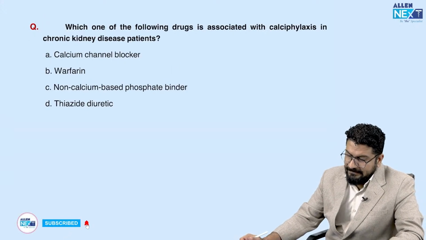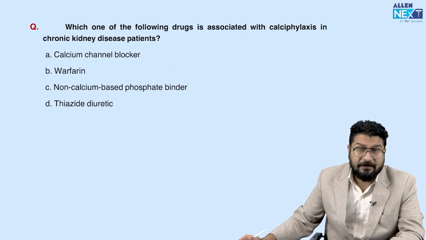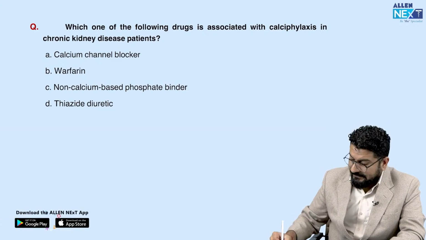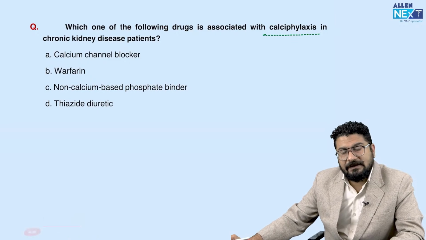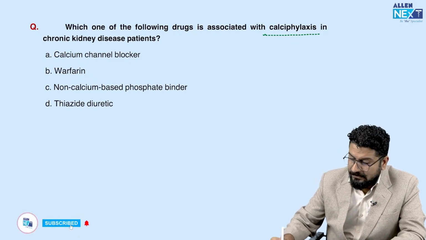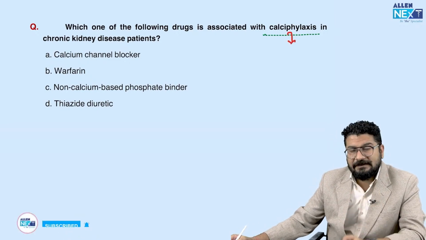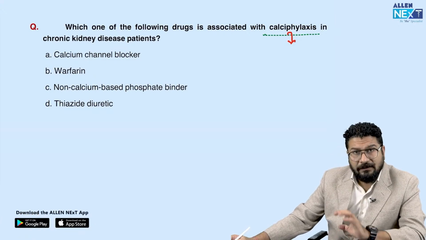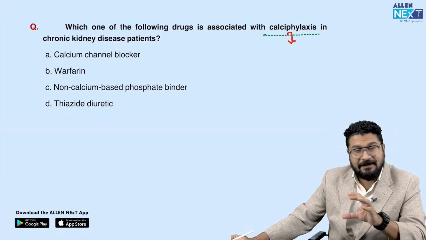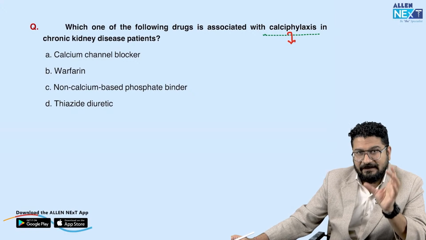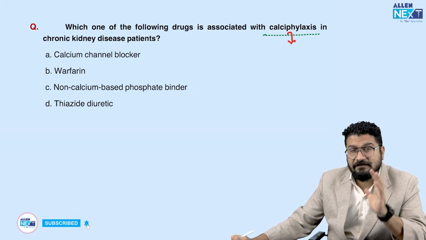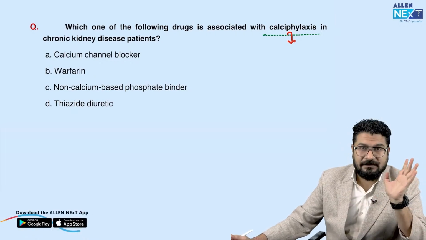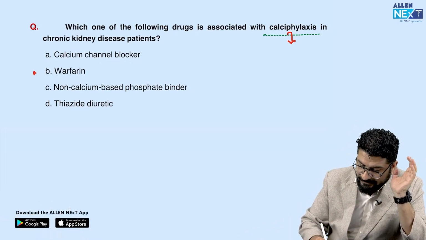Next is: which of the following drugs is associated with calciphylaxis in chronic kidney disease patients? Understand this, in CKD, we have discussed this topic. CKD patients can develop inflammation of the subcutaneous tissue that can lead to necrosis at a particular site. We call this calciphylaxis, although it is not commonly seen. A photograph is given in Harrison, where it is written that calciphylaxis is due to certain drugs like warfarin. So it was again a line-to-line question from Harrison. It is due to use of anticoagulants like warfarin.